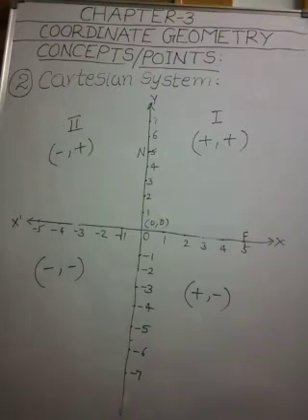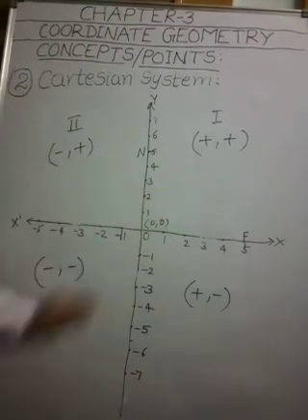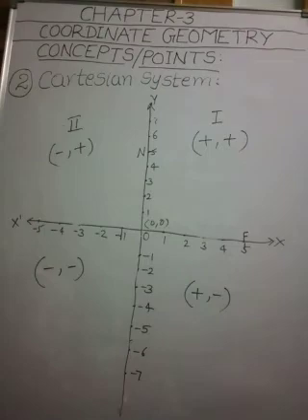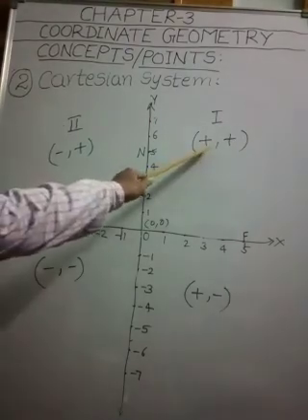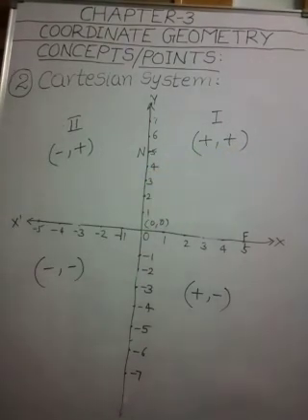After discussing the previous examples, you observe the following relationship between the signs of the coordinates of a point and the quadrant in which it lies. See here, if a point is in the first quadrant, then the point will be in the form of an ordered pair, positive comma positive numbers.